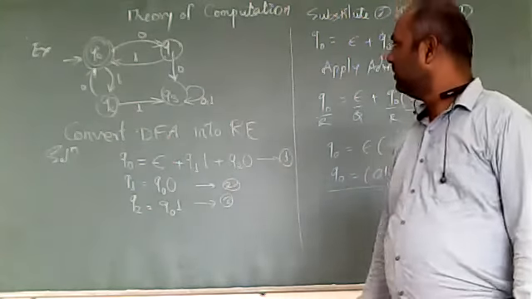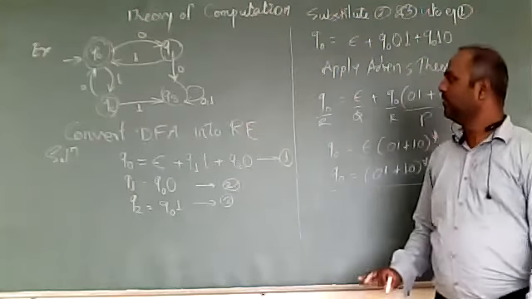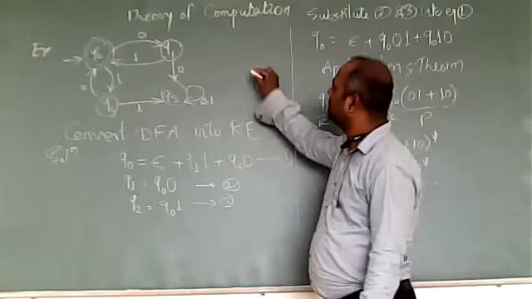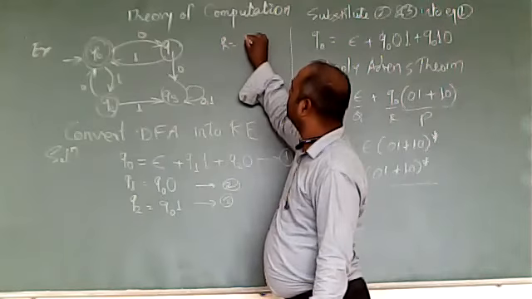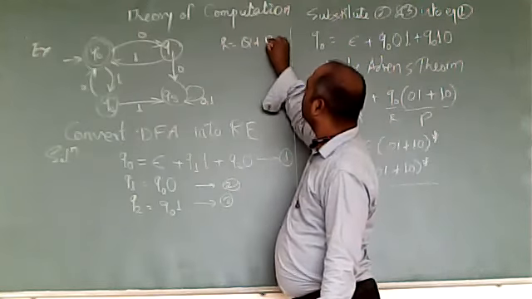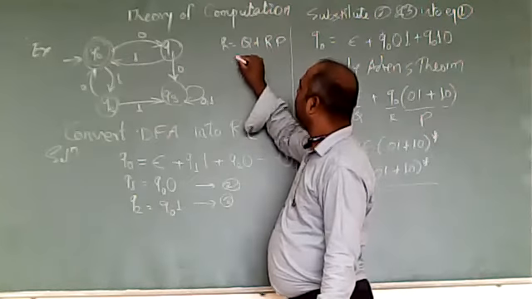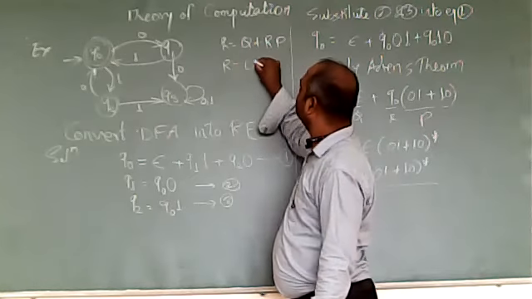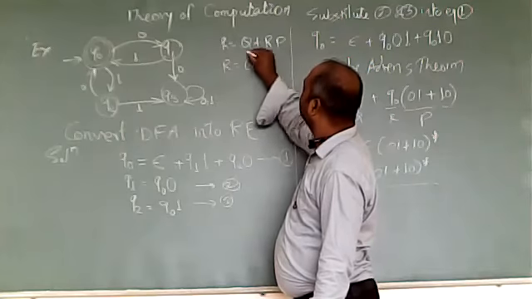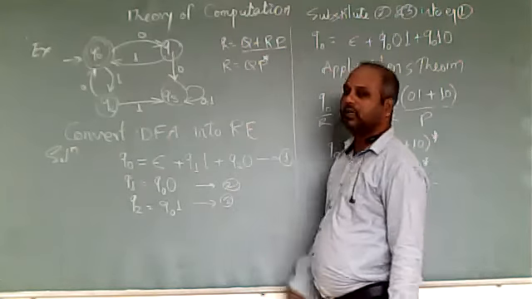I think Arden's theorem is clear to you. What does Arden's theorem say? R equals Q plus R P. If the equation is in this format, we can replace it with R equals Q P star.